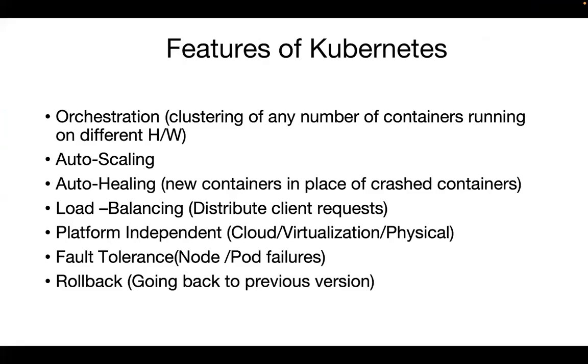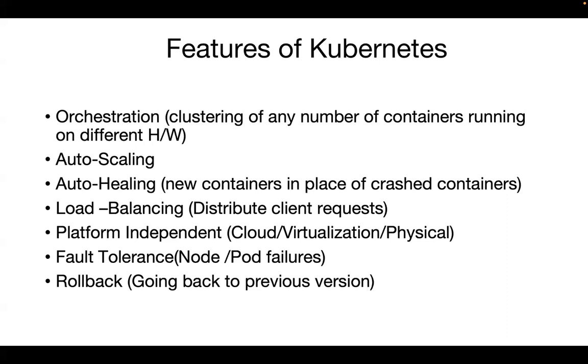Features of Kubernetes: it has the orchestration feature. Orchestration means clustering any number of containers running on different hardware, grouping containers together. Then auto scaling: based upon the traffic, containers are automatically increased. Then auto healing: let's say Kubernetes has 4 containers.